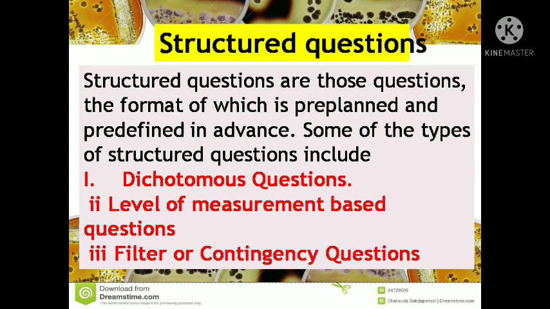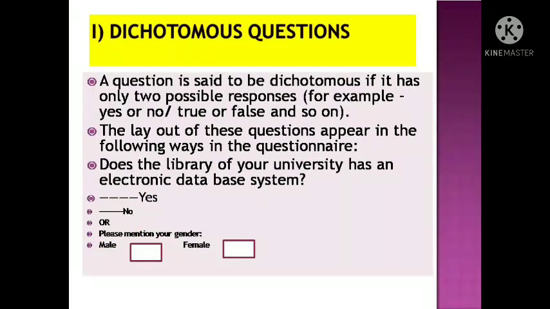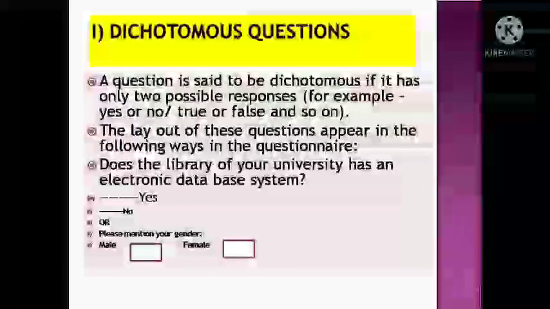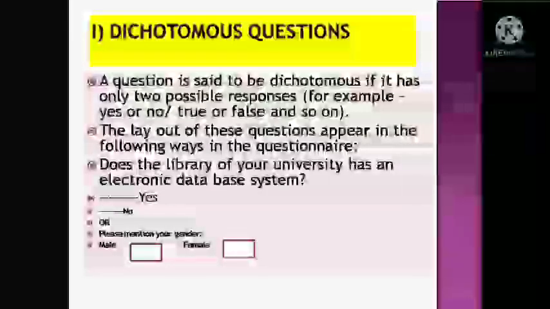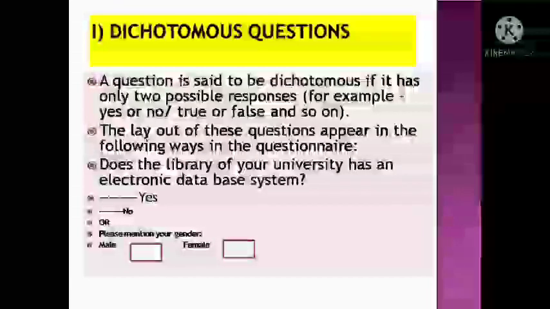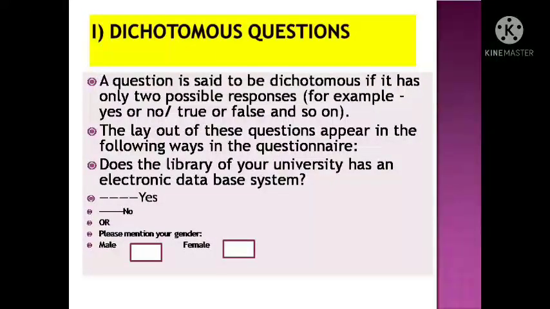Some of the types of structured questions include dichotomous questions, level of measurement based questions, filter or contingency questions. Dichotomous question: a question is said to be dichotomous if it has only two possible responses. Example, yes or no, true or false, and so on. The layout of these questions appears in the following ways in the questionnaire. Does the library of your university have an electronic database system? Yes or no. Please mention your gender, male or female.